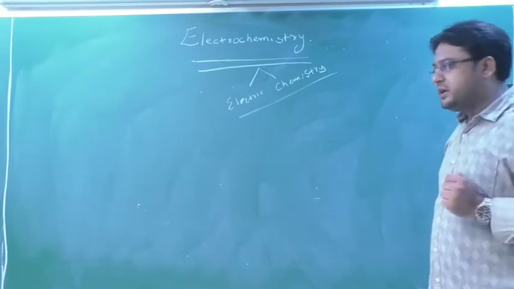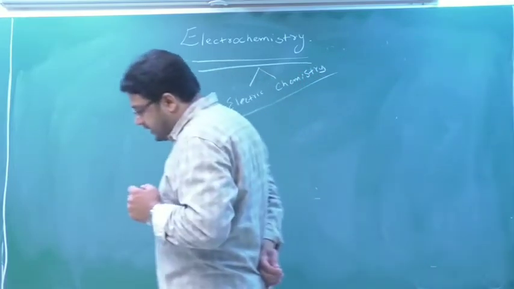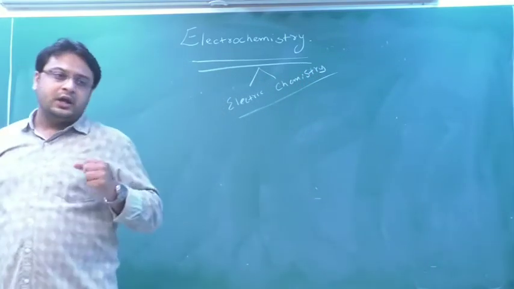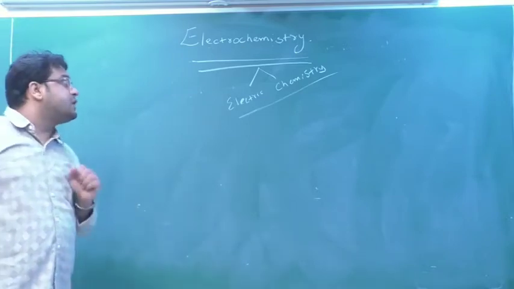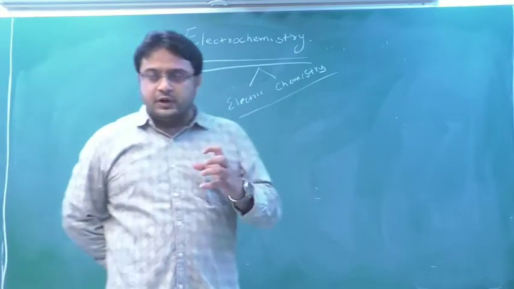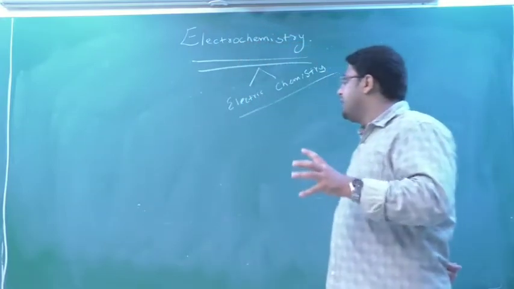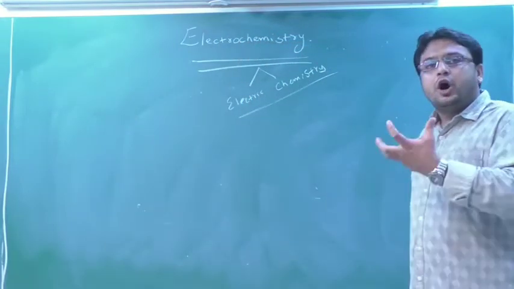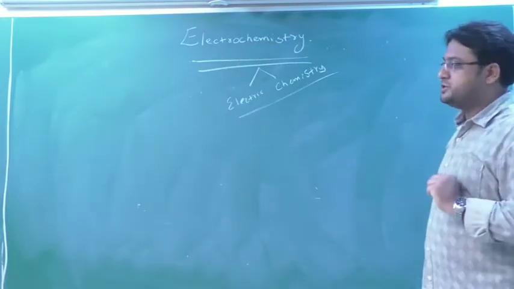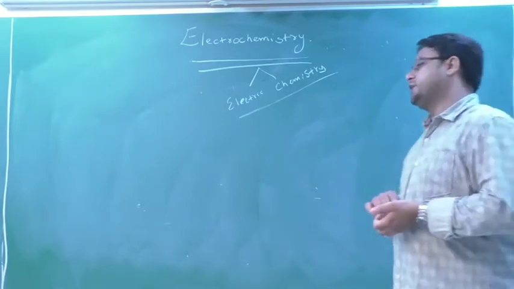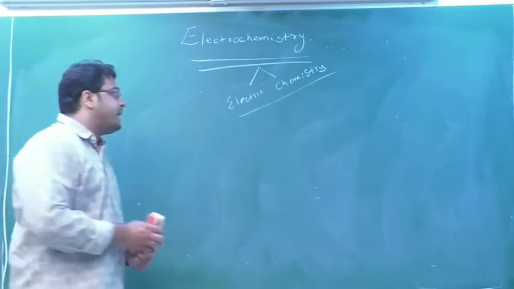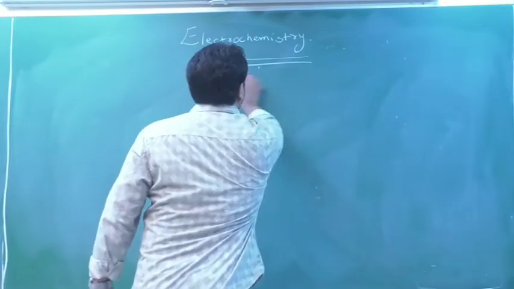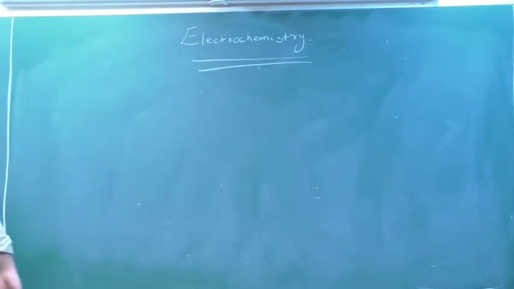You supply the electric current, and due to that electric current, a chemical reaction occurs inside the battery or that device. So there is an interconversion of electrical energy into chemical energy, or chemical energy into electrical energy. That itself is known as what? Electrochemistry.